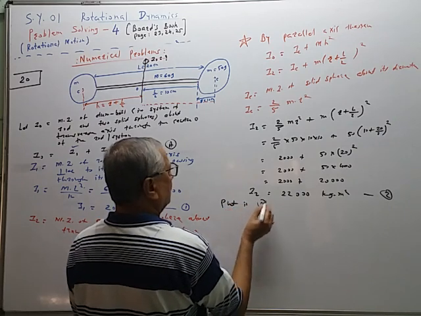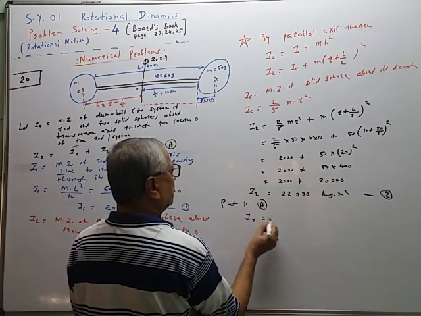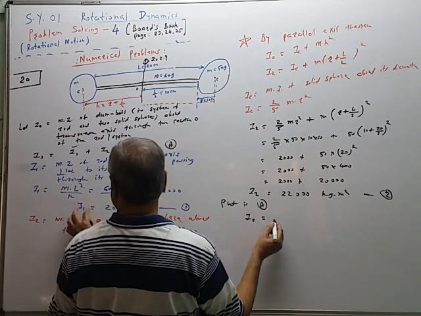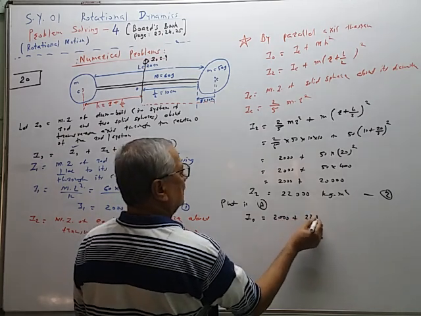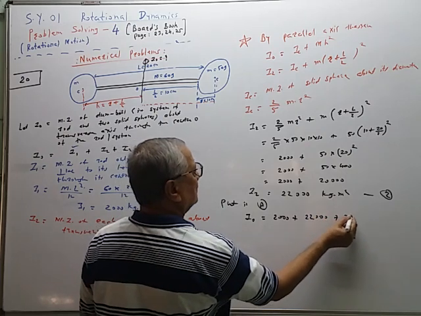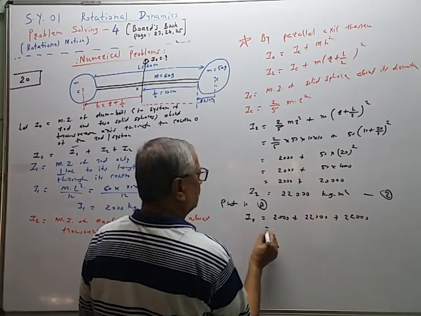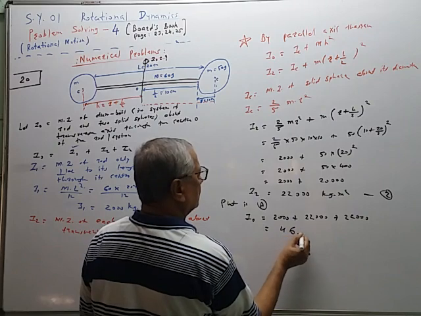So the total value of moment of inertia is equal to I1, which we have calculated, it is 2000 plus 22,000 plus again 22,000. So the correct answer is 46,000 kg meter square.